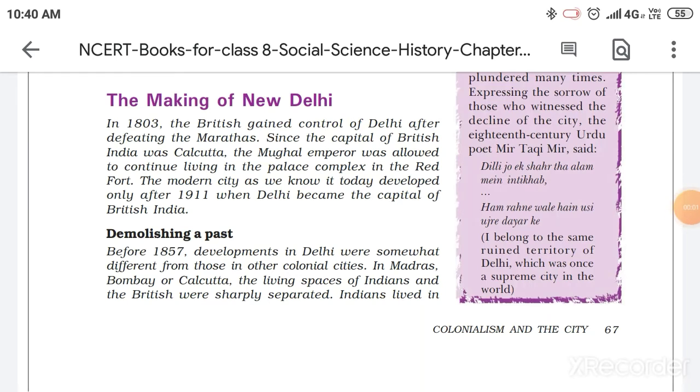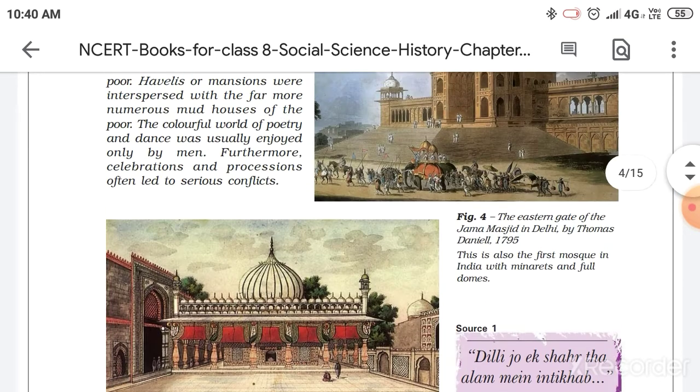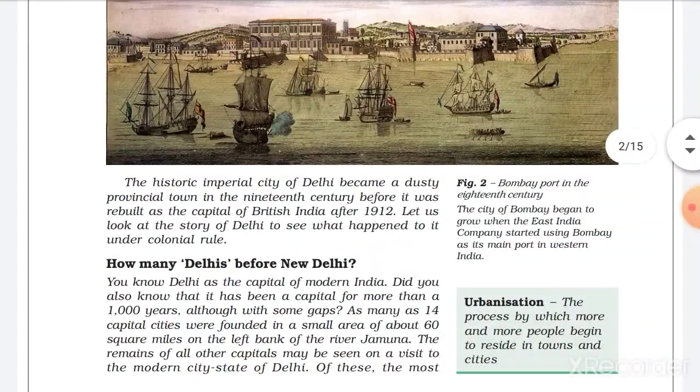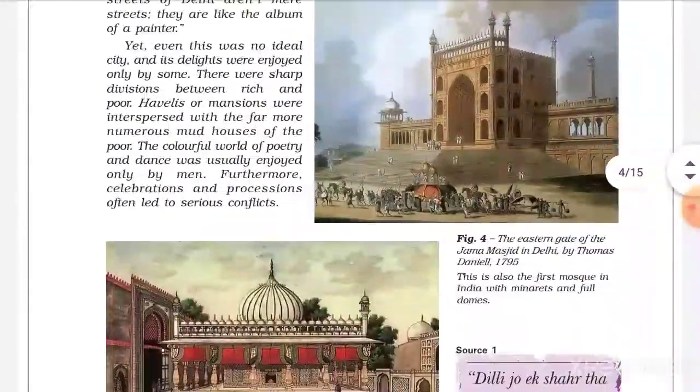Okay, so we were doing chapter number 6 of our class 8 history, that is Colonialism and the City. We were on the topic the making of New Delhi. In the last video, we covered the whole topic of how many Delhis before New Delhi. So let's begin today's topic without wasting time.